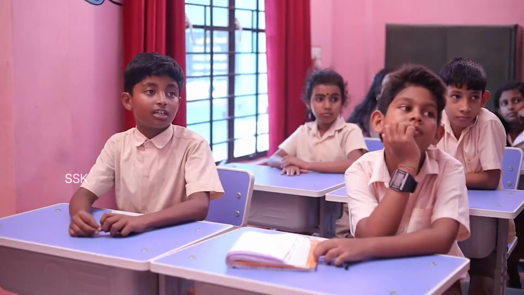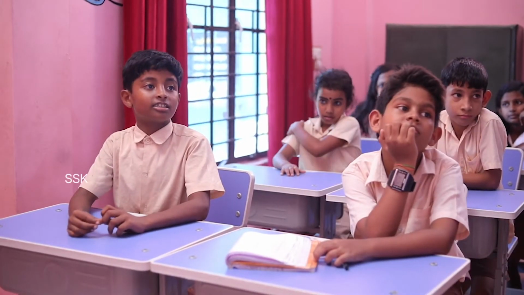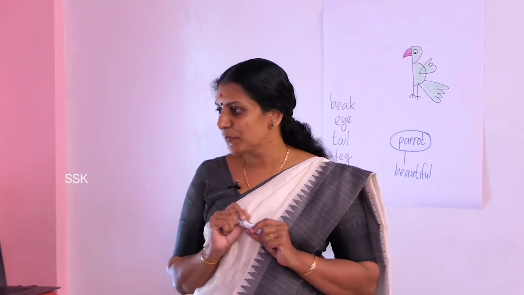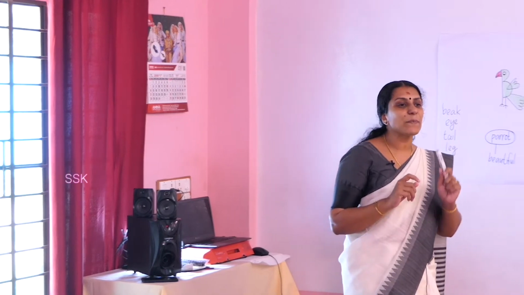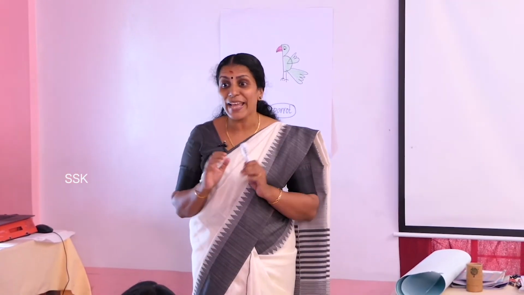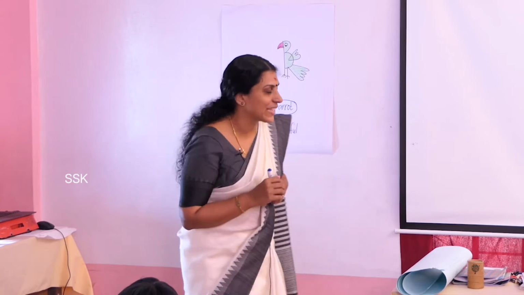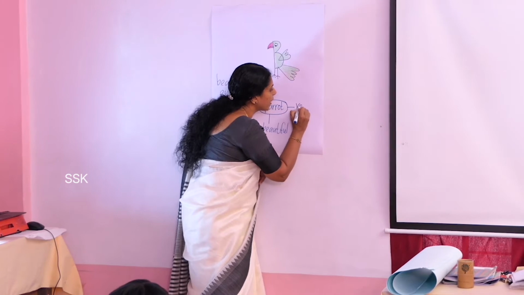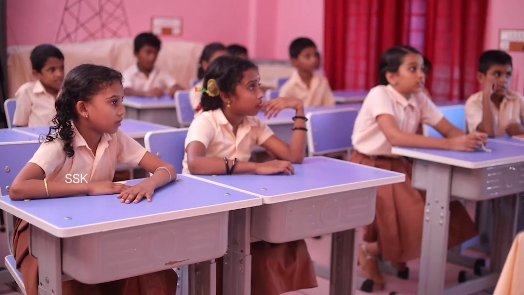Yes. 1, 2, 3, 4. Oh, this many people like parrot, right? Yes. Why do you like parrot? It's very beautiful, isn't it? Good. Ashar likes parrot because parrot is beautiful. Now, Ajjan, why do you like parrot? Its beak is red. Beak is red. Very good. Parrot's beak is red. Parrot has red beak. Shall I write it? Yes. Parrot has red beak. Okay.